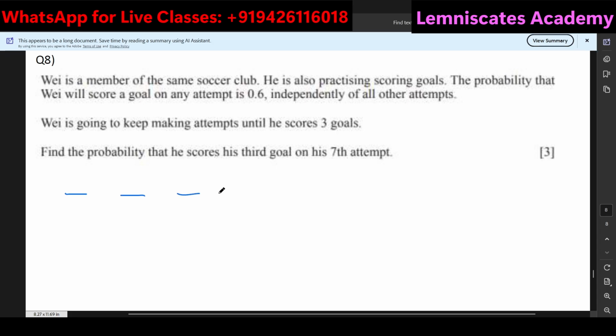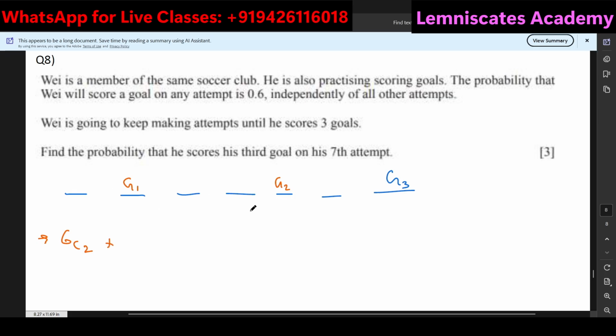So 1, 2, 3, 4, 5, 6, 7. So over here there is one goal, that is the third goal. Now there are 2 more goals. You can fit them anywhere out of these 1, 2, 3, 4, 5, 6. Out of the 6 possibilities, you could have fit the first goal over here, the second goal over here. It could be anywhere, right? Regardless of its position, you can use a combination over here. Out of 6, you will have to choose 2 places to score the first 2 goals. So I'm going to say 6C2 is just to place goal 1 and goal 2. It could be anywhere over there.